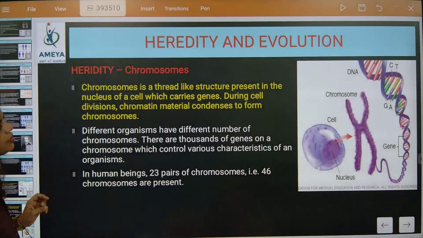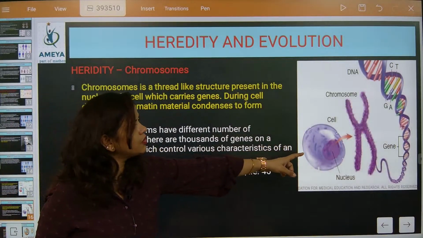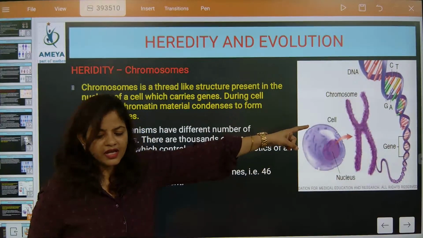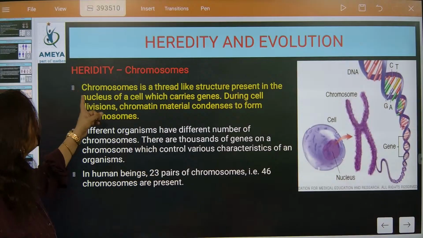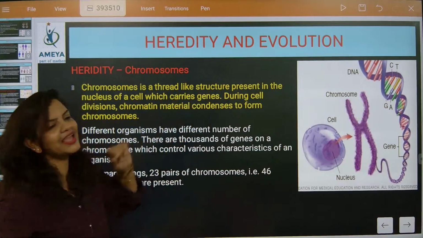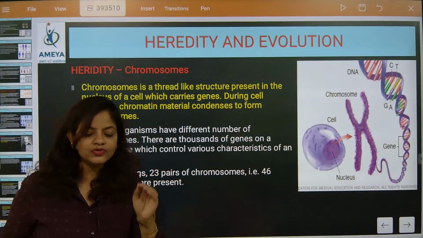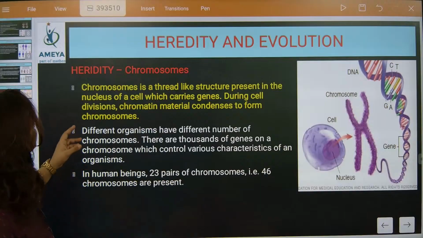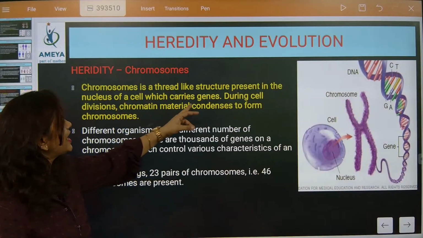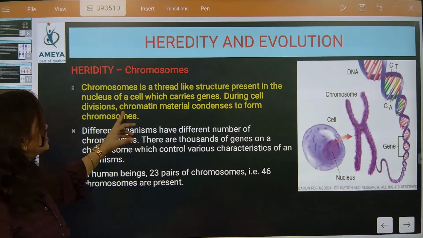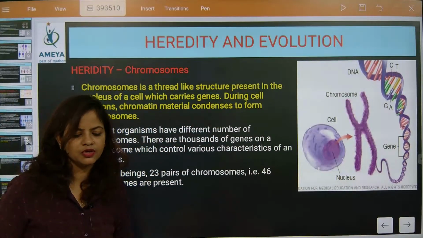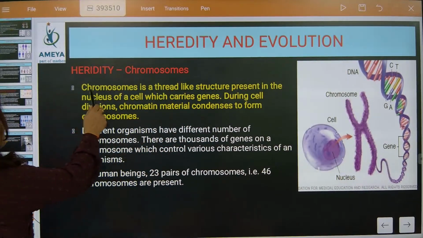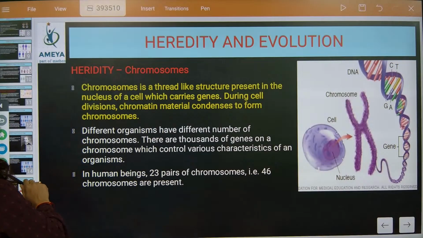So now we are going to see. See, that's what I was talking about. Can you see everything? Can you see the coding system there? Children, can you see the coding system? So chromosomes is a thread-like structure present in the nucleus of a cell which carries gene. So during cell division, chromatin material condenses to form chromosomes. Understood? So here it is not chromosomes, it will be chromatin matter. So a little bit of change is needed.